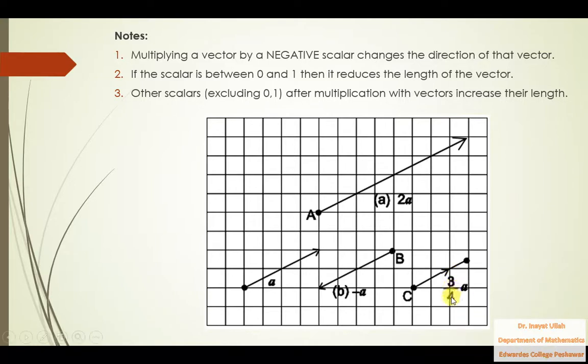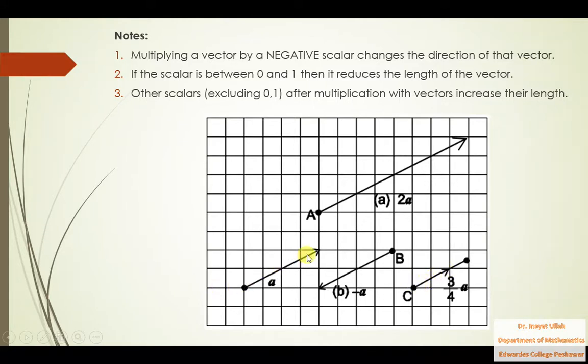So this number lies between 0 and 1, so it will shorten this vector a. It will decrease, reduce the length of the vector. So you see, the length of the vector is this one, that is the length of this vector. But the length of 3 by 4a, just look at this thing, from here up to there.